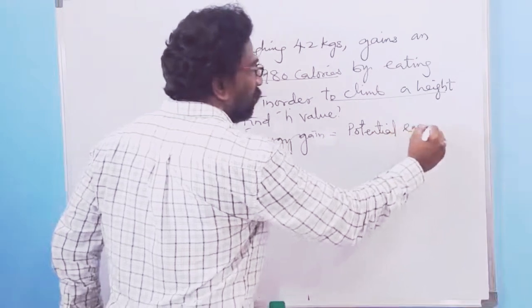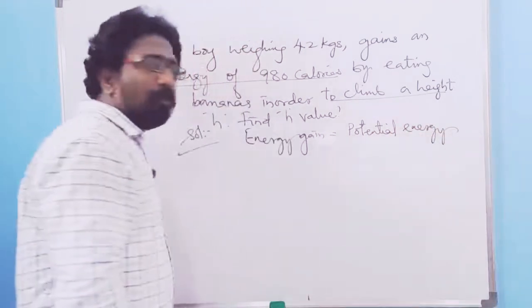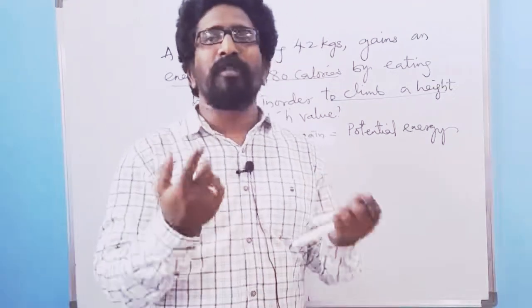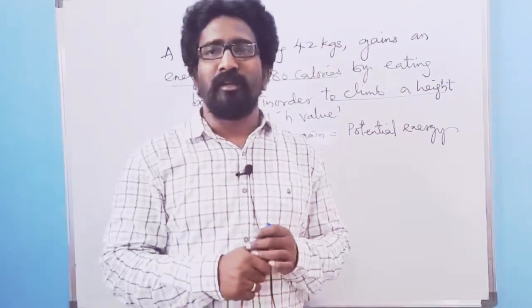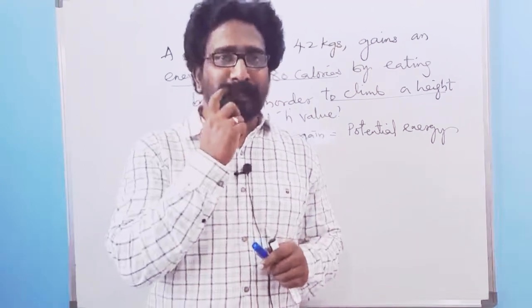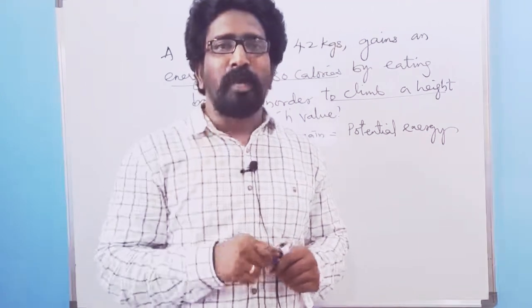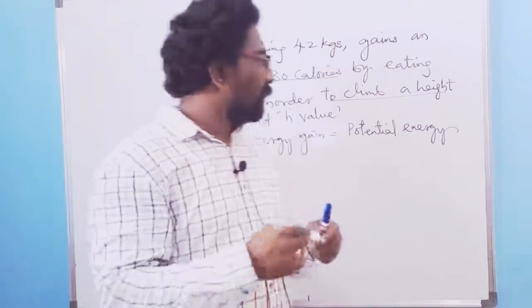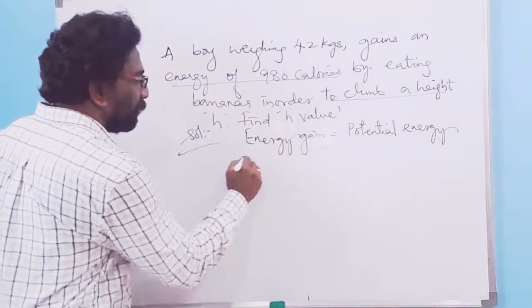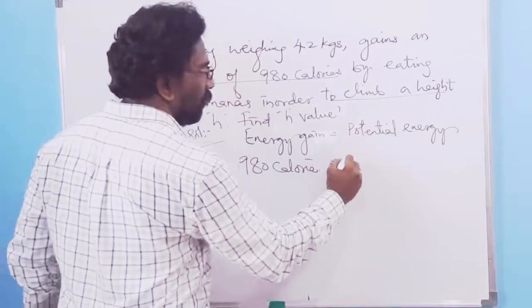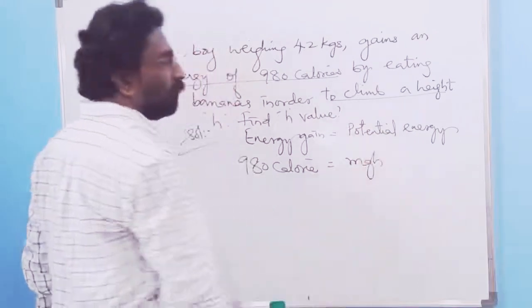Why did I write potential energy here? We know that potential energy is the energy possessed by a body by virtue of its height or its position. Virtue means due to. So now, energy gained is 980 calories, which is equal to mgh, the formula of potential energy.